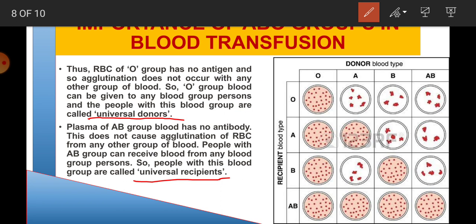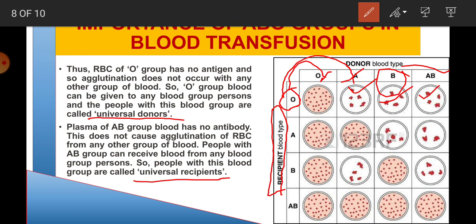Here you are seeing the recipient blood type. If the recipient blood type is O, then it can take blood from only O. But if it receives from A, that will form clumps, from B that will also form clumps, from AB that will also form clumps.